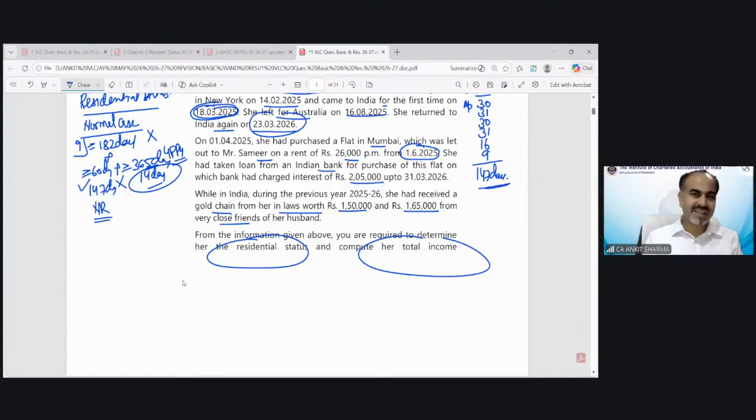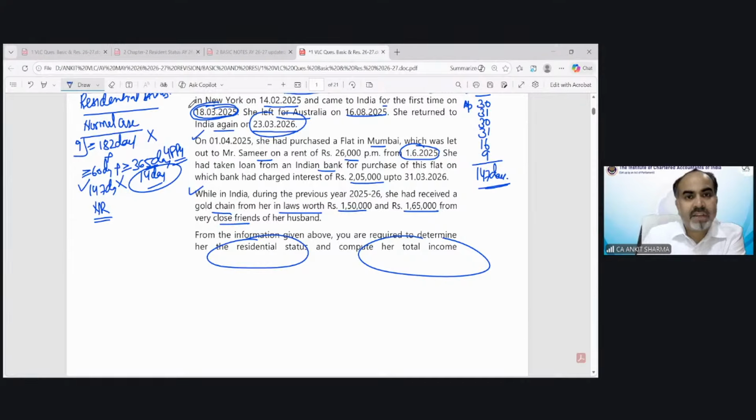And you can see it's a question of basic residential status as well as the house property case. So that is like house property income and income from other sources. You would be easily able to calculate it. So I would recommend you please calculate it. It's a very simple case. If you find any problem in the calculation of house property income, you can ask me. We will solve it in the second class, which is for salary and house property. But the residential part, we have already solved in this question.